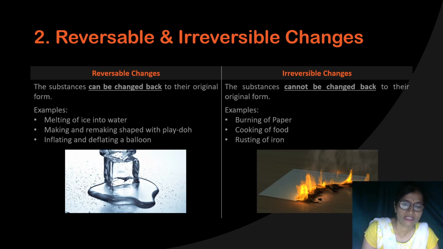And some of the changes are irreversible. Like suppose when I will burn a paper, it will turn into the ash and you can't get back the paper. In the same way, when I will cook the food, after cooking, I can't convert it into the same form, or rusting of iron. These are what? These are irreversible changes which cannot be changed back to their original form. So some of the changes are reversible or irreversible changes.